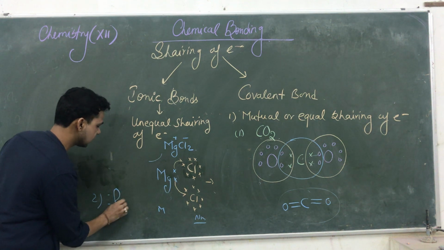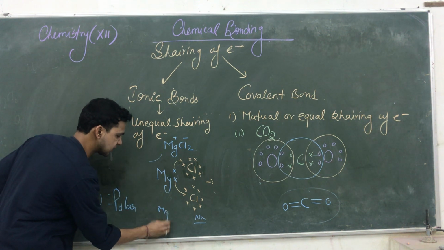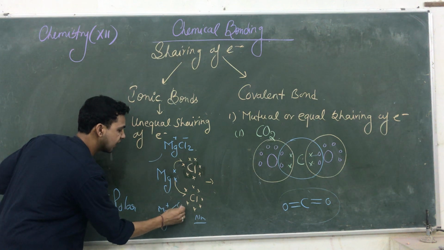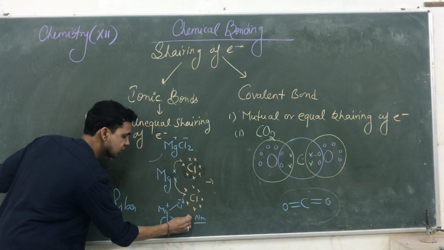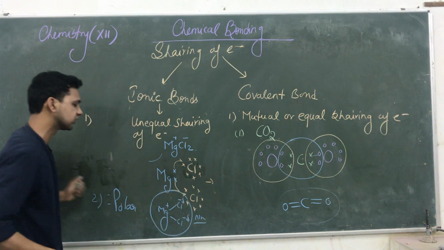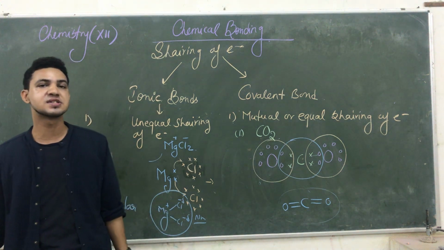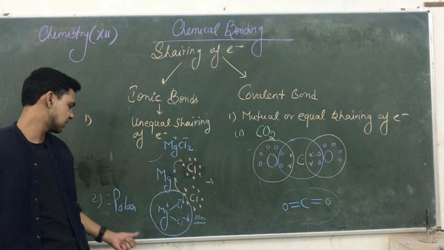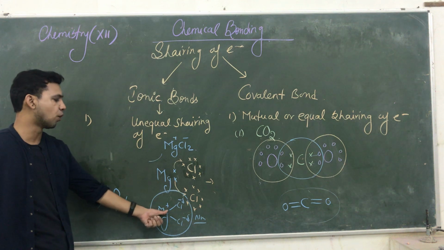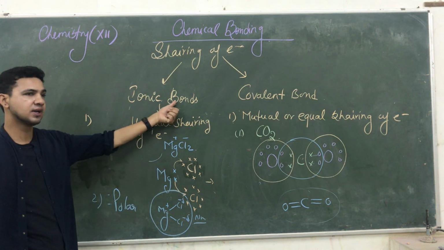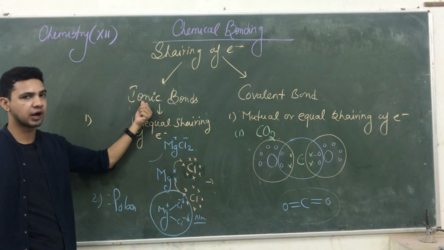What will you call this? Polar. Polar means here magnesium having a positive charge and chlorine having a negative charge. So such species in which positive and negative charge are available in the same compound is known as the polar compound, and such a bond is known as the polar bond, or such a bond is known as the ionic bond.